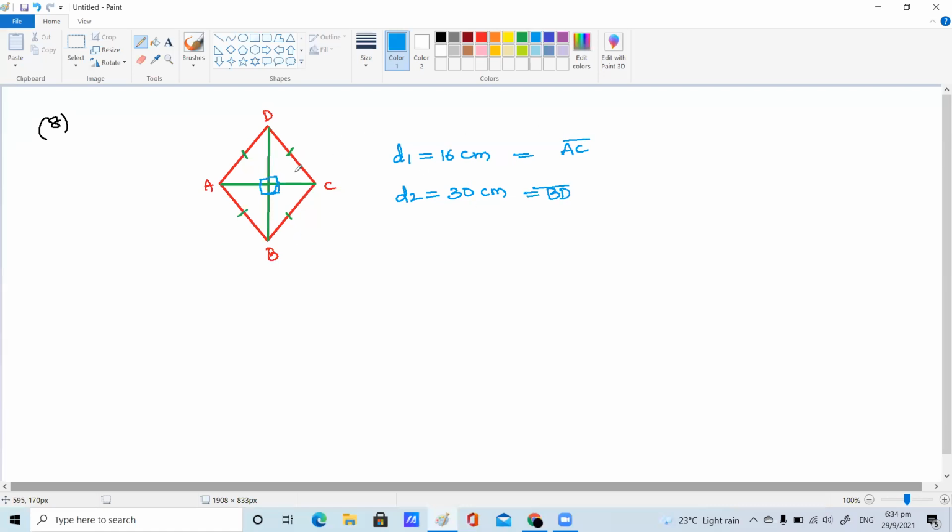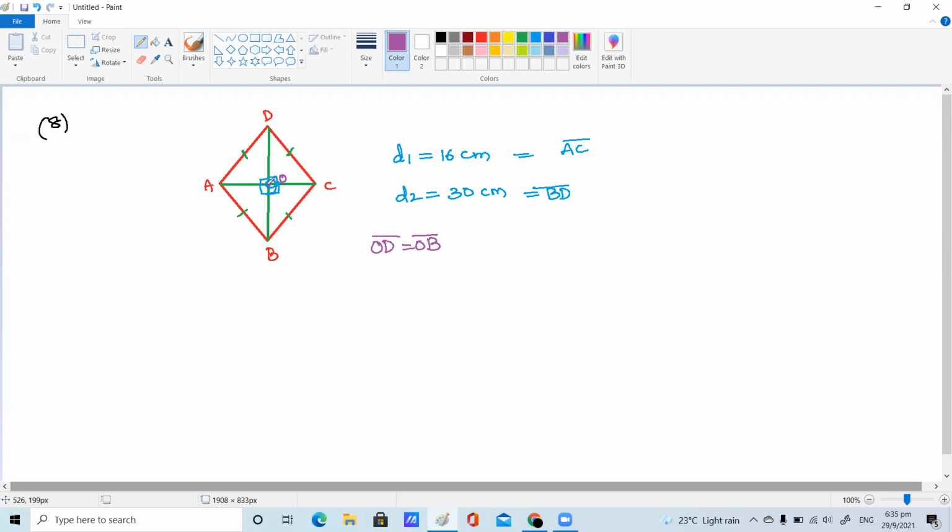I just said diagonals are perpendicular bisectors. Bisect means it divides equally into two regions. Yes or no, children? If I take this meeting point as O, so OD is equal to OB, according to diagonals perpendicular bisecting. That's why we can take OD equal to OB.